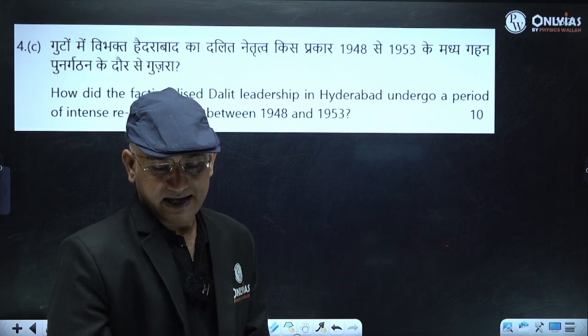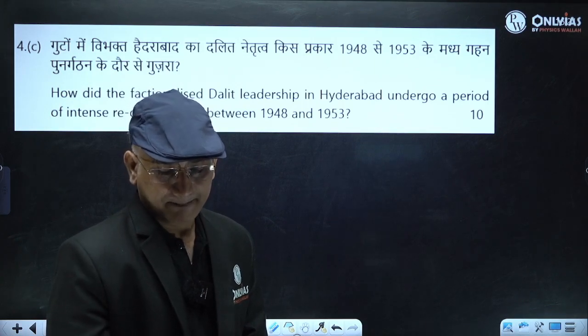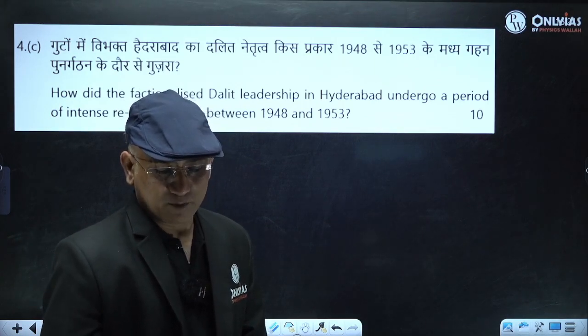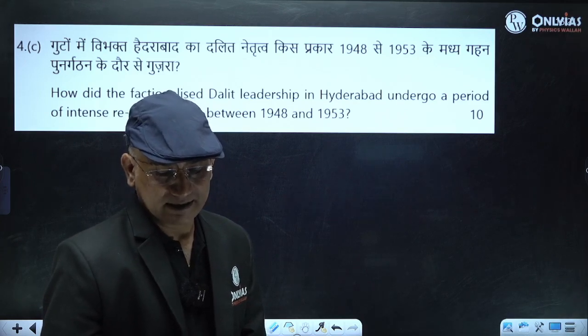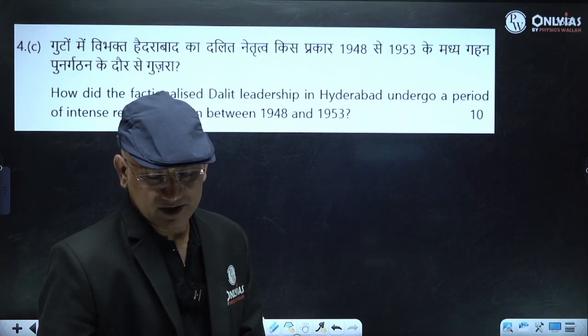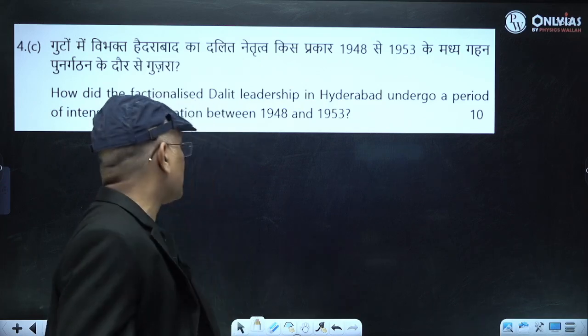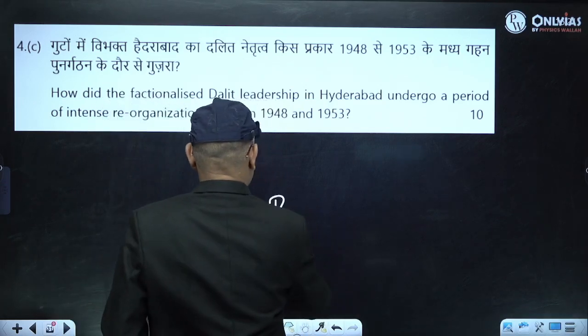There was actually factionalism between two groups. One was the follower of Dr. Ambedkar, and one was the follower of B.S. Venkat Rao.